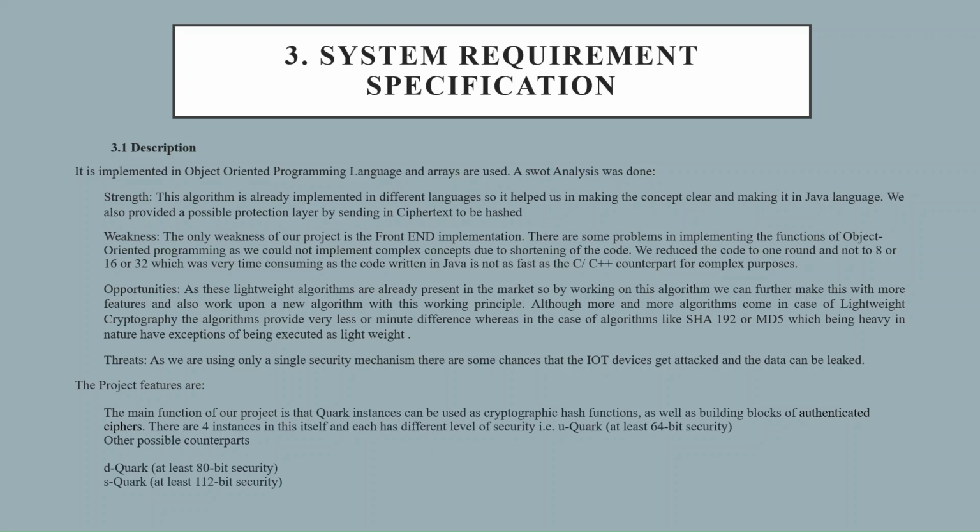The project features: the main function of the project is that the Quark instance can be used as a cryptographic hash function as well as a building block of authenticated ciphers. There are four instances in itself. Each has a different layer of security: UQuark, at least 64-bit security, and other possible counterparts, DQuark at least 80-bit security, and SQuark 112-bit security.